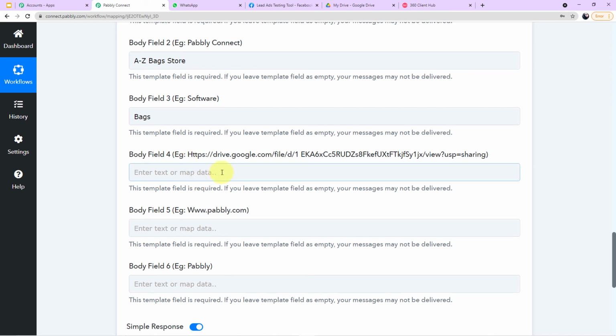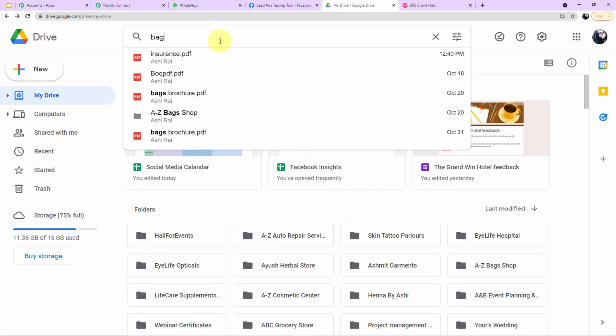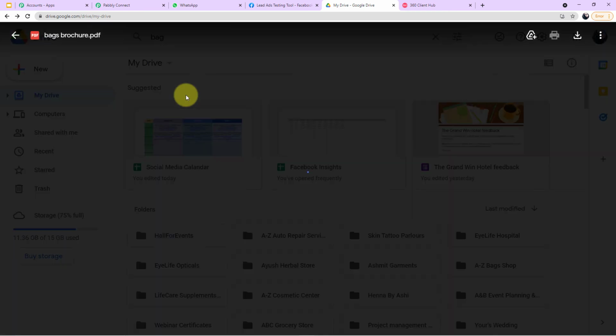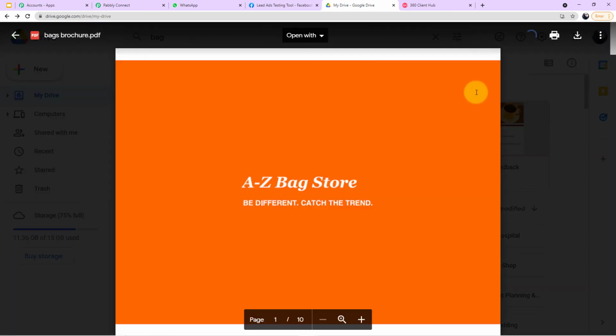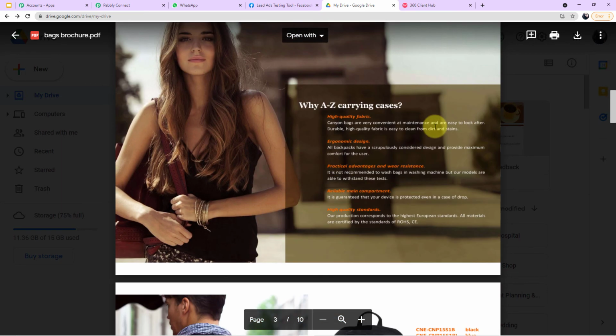Now let me show you from where you can get the link. Let me take you to my account on Google Drive. So guys, you can see this is my account on Google Drive. Here I have saved the PDF file of the brochure. Let me show you the brochure. Okay, bags brochure. This is the particular PDF file which will be sent to our customer, so customers will be receiving this PDF file.